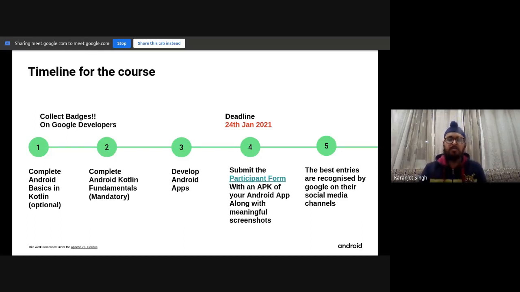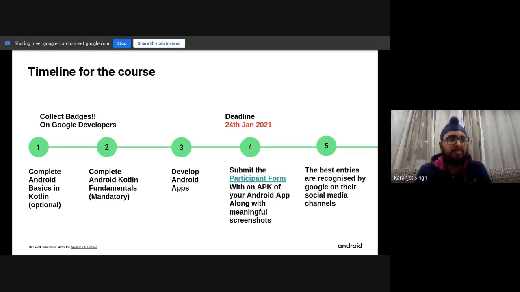I'll also be conducting the 3 sessions which we gave a banner about earlier. I'll be conducting 3 sessions, out of which one is today. I'll be giving you inputs in this way that I'll explain whatever module I think is very relevant and would help you in your path towards Android development.